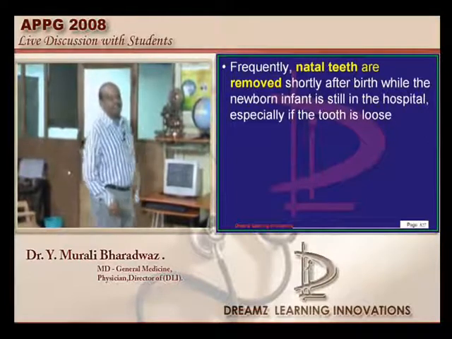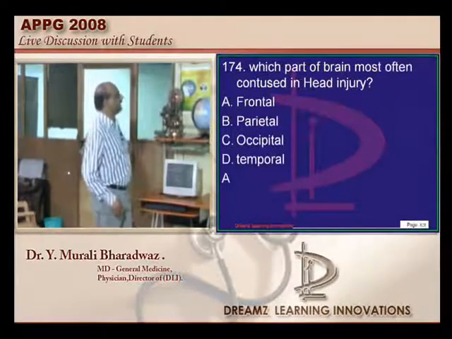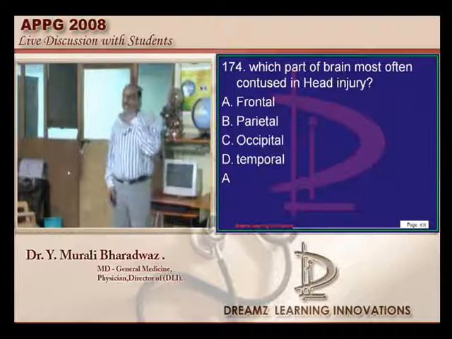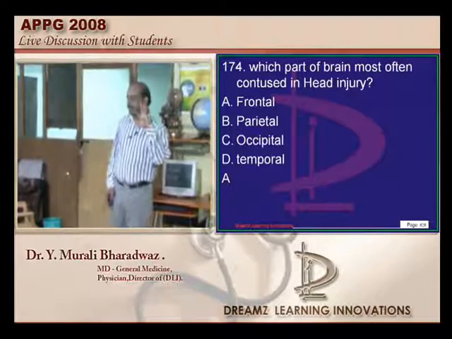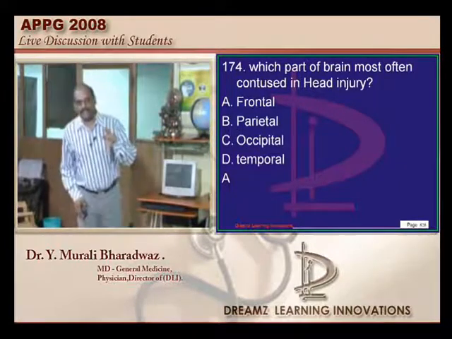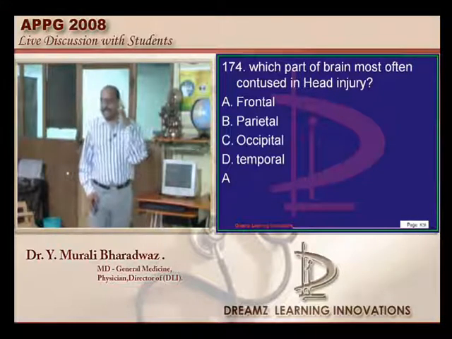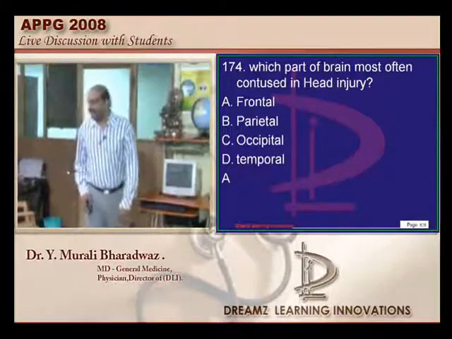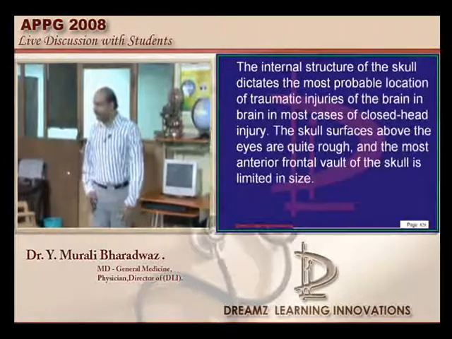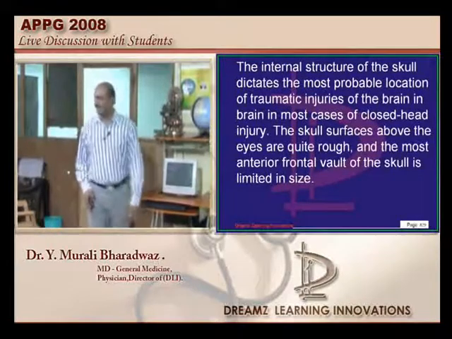Now, which part of the brain is most often contused in the case of head injury? Actually, it is the orbital surface of the frontal lobe that is most commonly injured, and the temporal lobes are the second most commonly injured. That is the reference. But do you have any reference about parietal? Hope not.